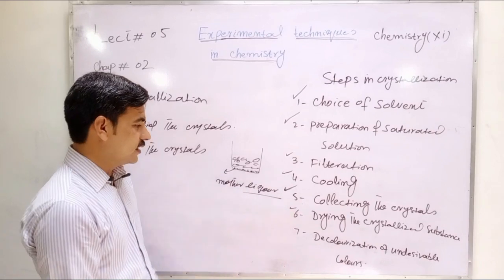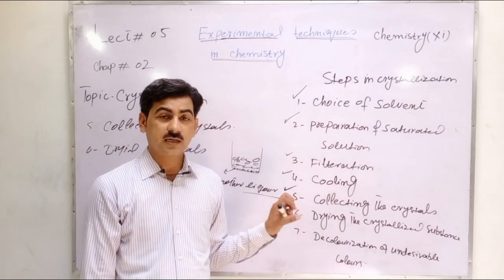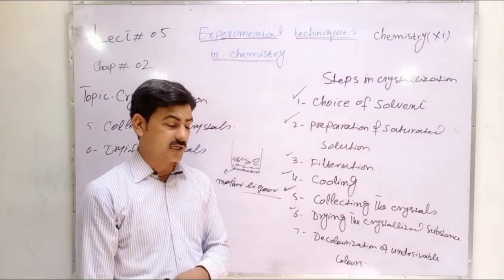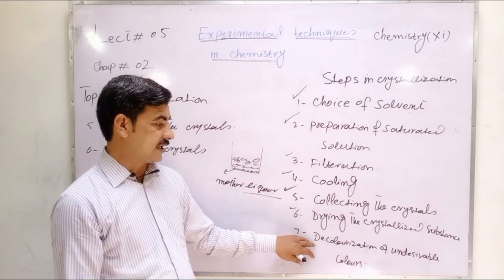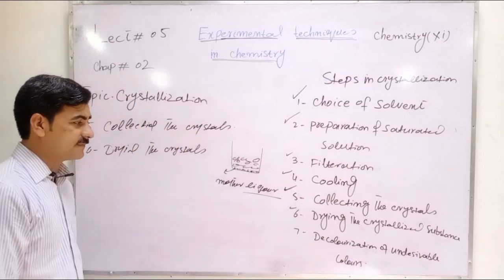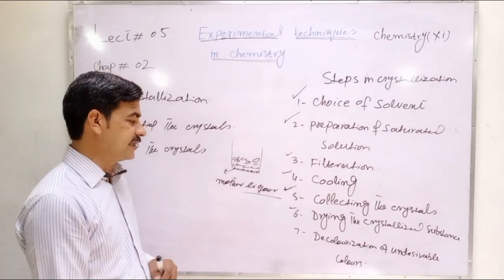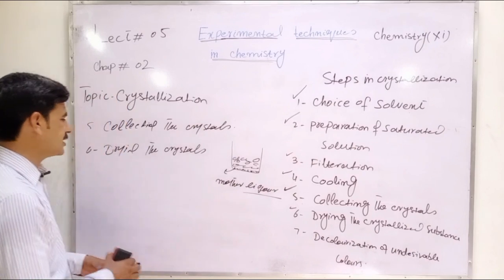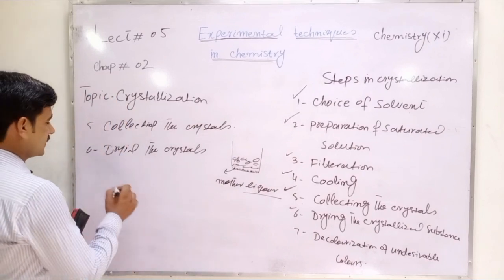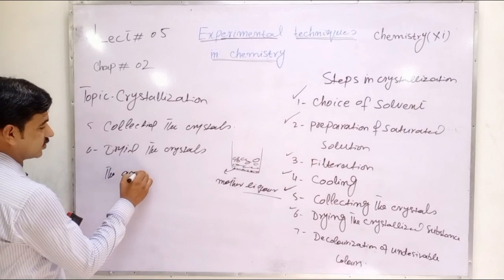And at the end, if crystals contain some colored material, they may also be decolorized to remove the undesirable color. This is our last point for crystallization. If a crystal contains color, then such impurity color can be decolorized by blending it with animal charcoal.